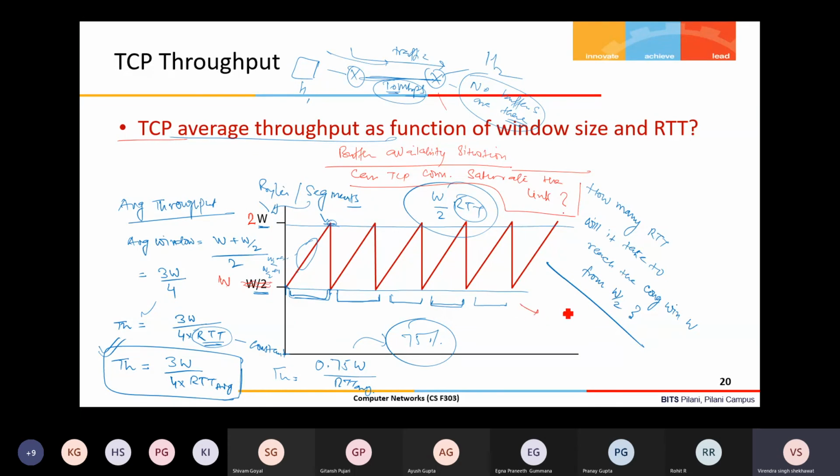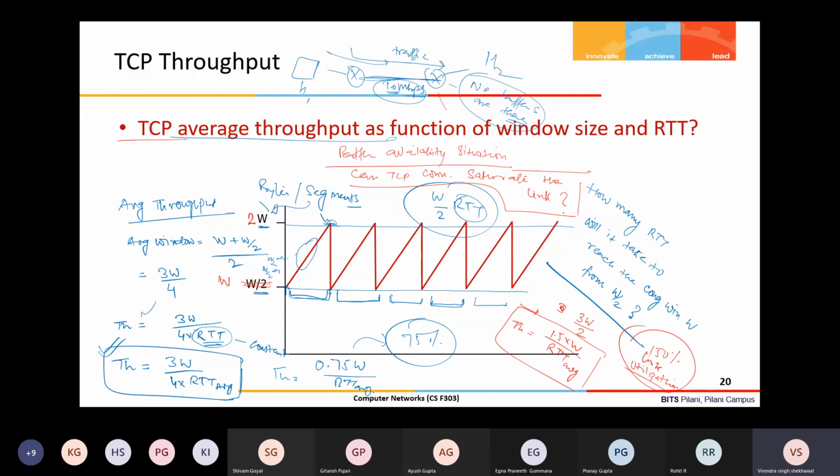Now what is my average window? Average window will be 2W plus W by 2, so it is 3W by 2. And if I divide by RTT, then the throughput will be 1.5 into W divided by RTT. W is equivalent to the maximum capacity of the link. So I am getting 150% link utilization. 150% link utilization, isn't it? Now tell me, where is the catch?